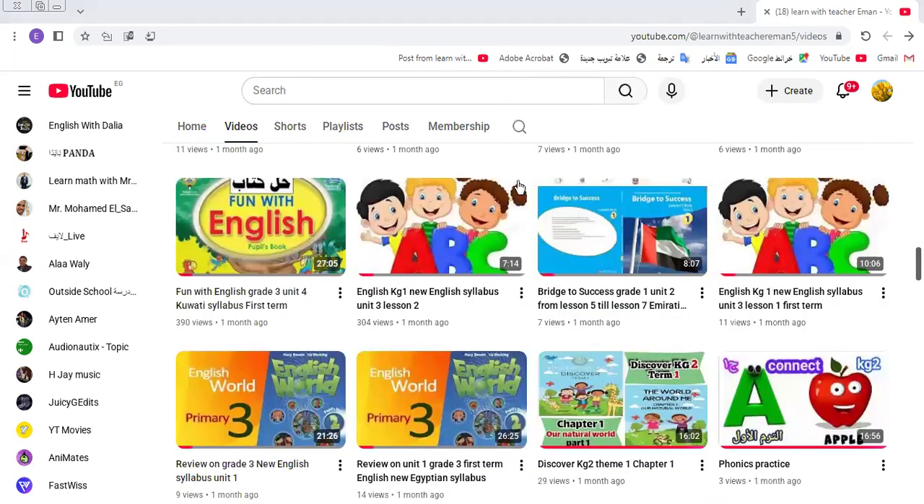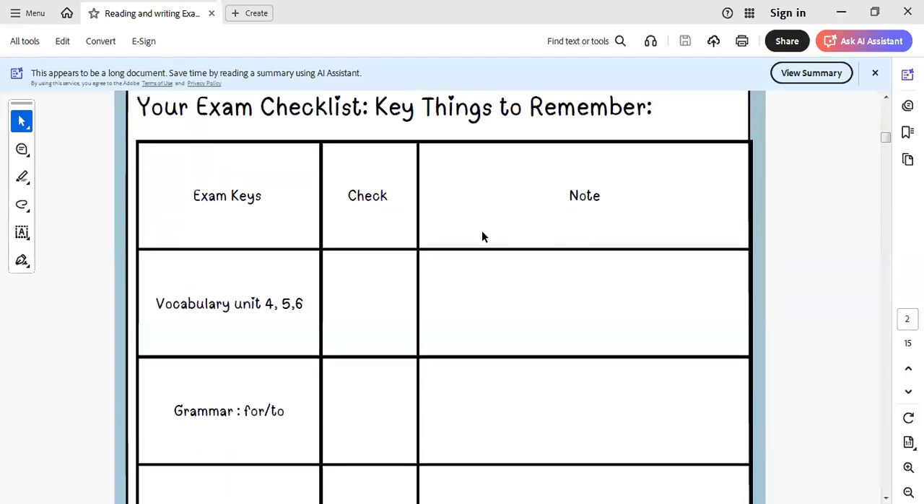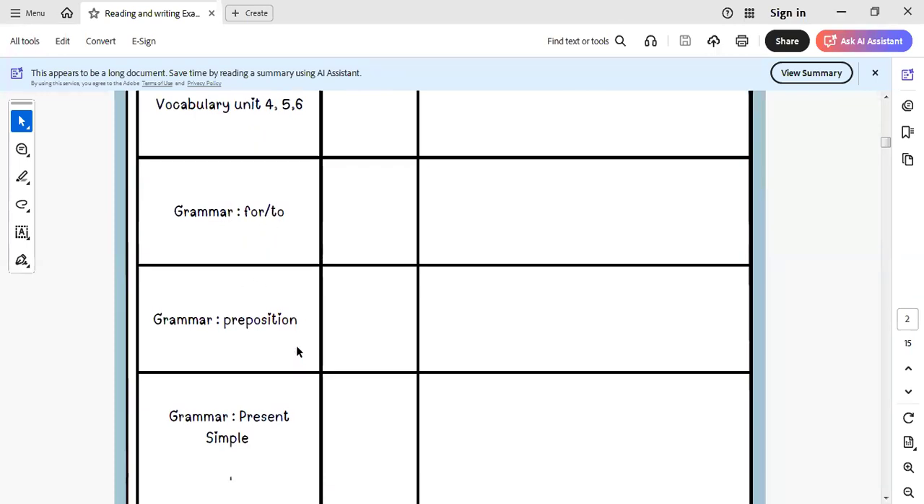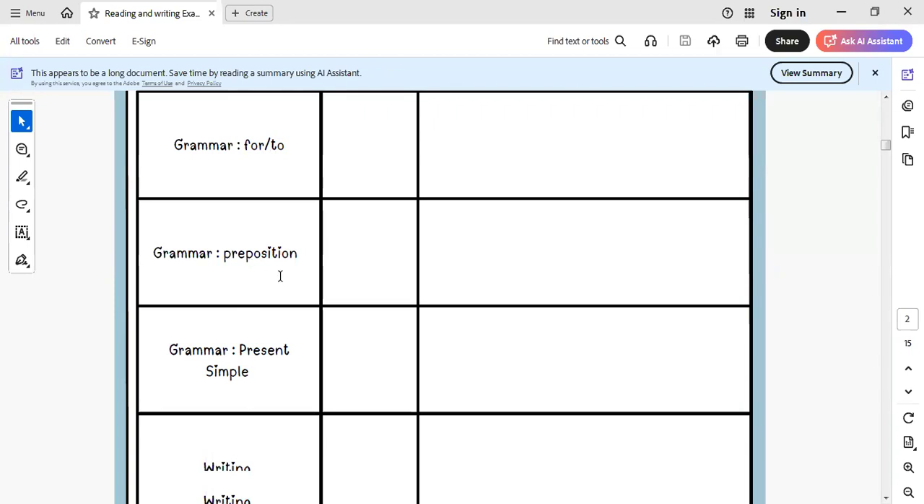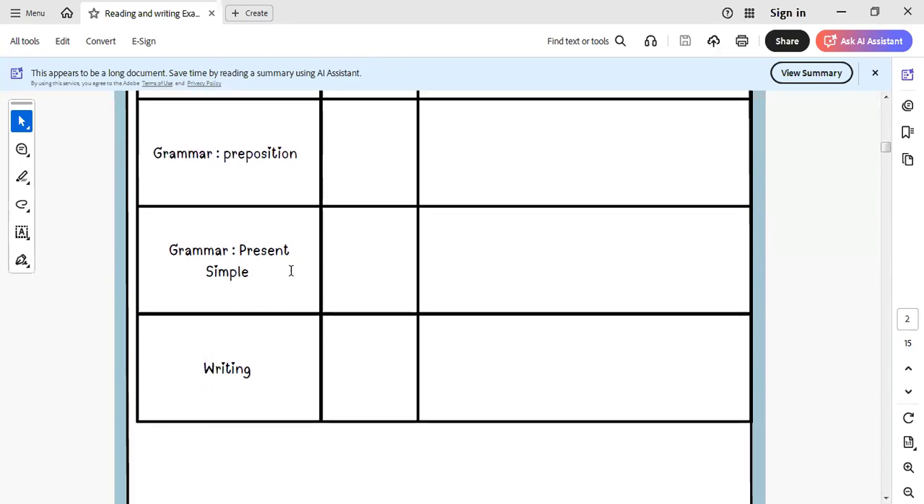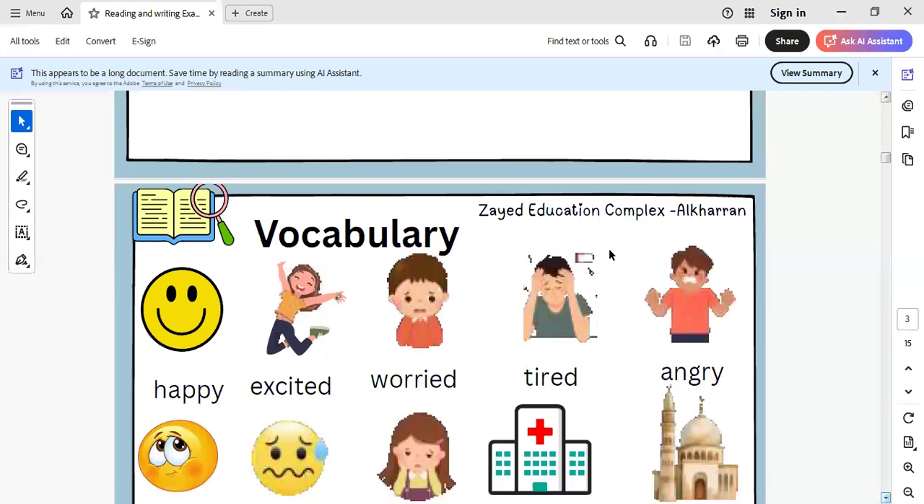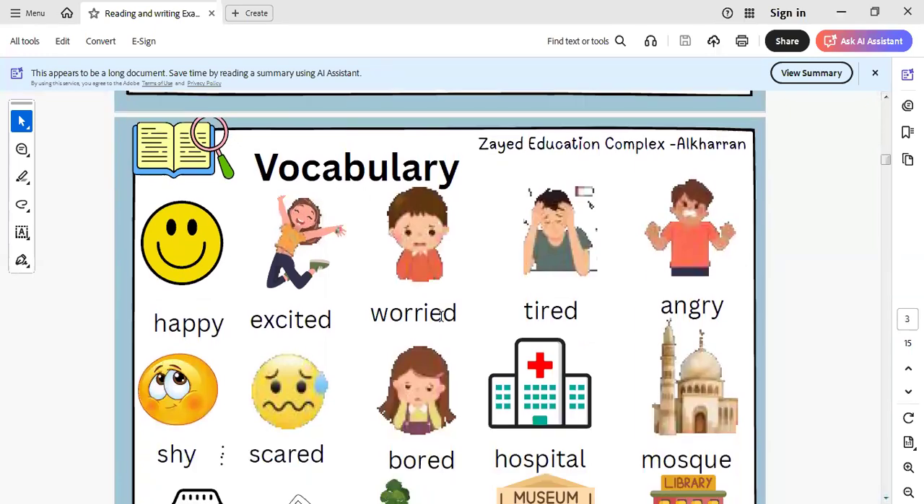Let's go to our review today. Today I will make a review on the 3 units 4, 5, 6. Here we review for and the usage of to and for. We review the preposition. We review the present simple tense and writing. Let's go to the first item in our review today, which is vocab.